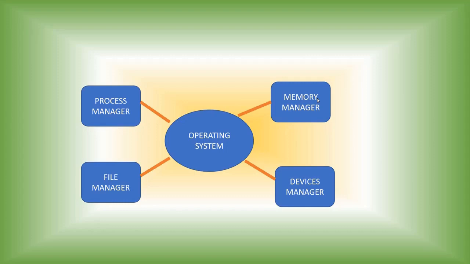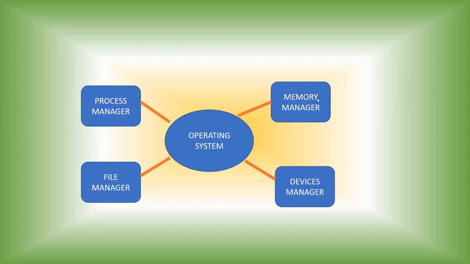If a program requests the CPU, the process manager checks how much time it needs and allocates the CPU to that program. So the process manager allocates the CPU to the corresponding processes or programs.